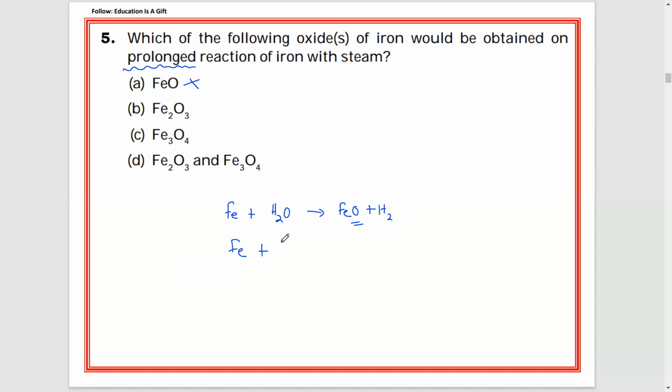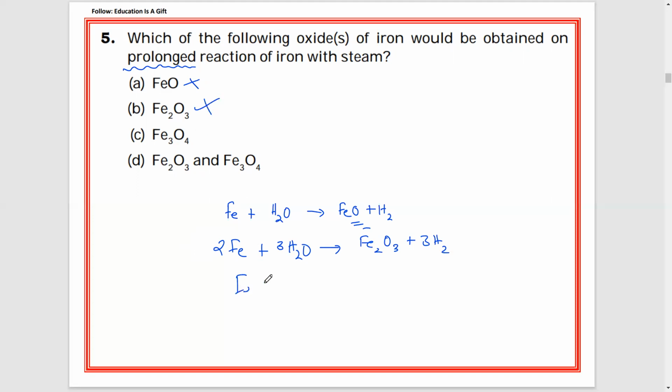So Fe plus 3H2O, balanced one, 2Fe plus 3H2O gives rise to Fe2O3 plus 3H2. Now, of course, this equation you can find in the textbook, so just by observing this Fe2O3, they will mark this one. Of course, this is also wrong.